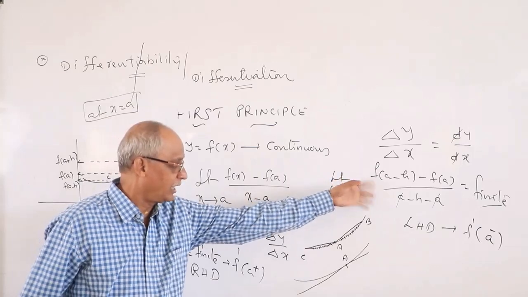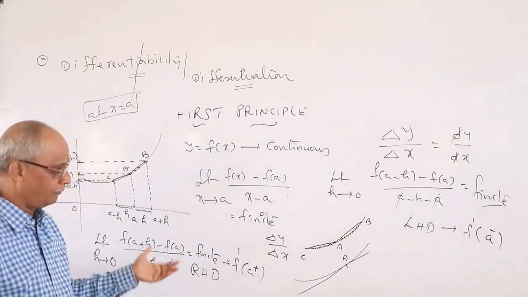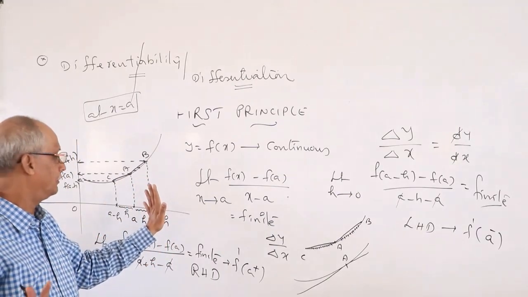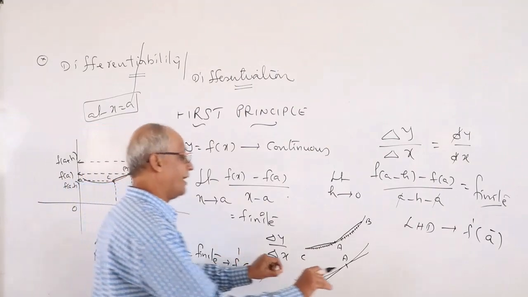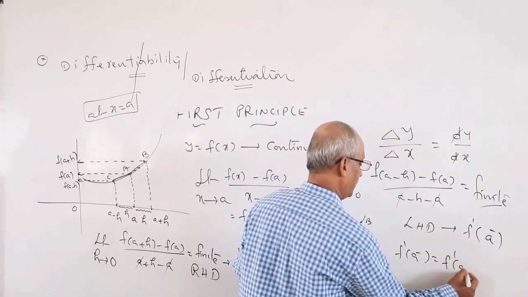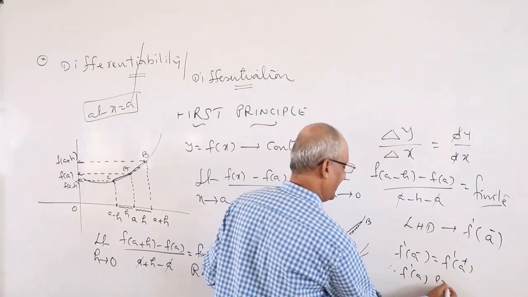This is called derivative with direction, either left or right. If both exist and are equal, therefore the derivative exists. Left hand derivative is equal to right hand derivative, therefore f dash a exists.